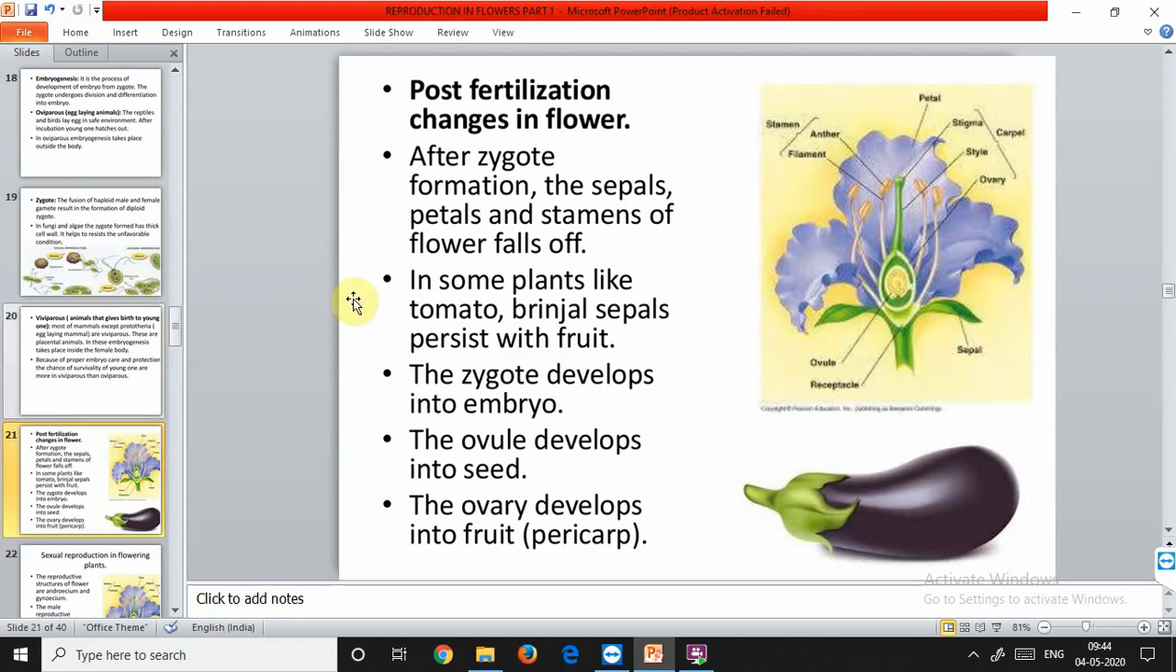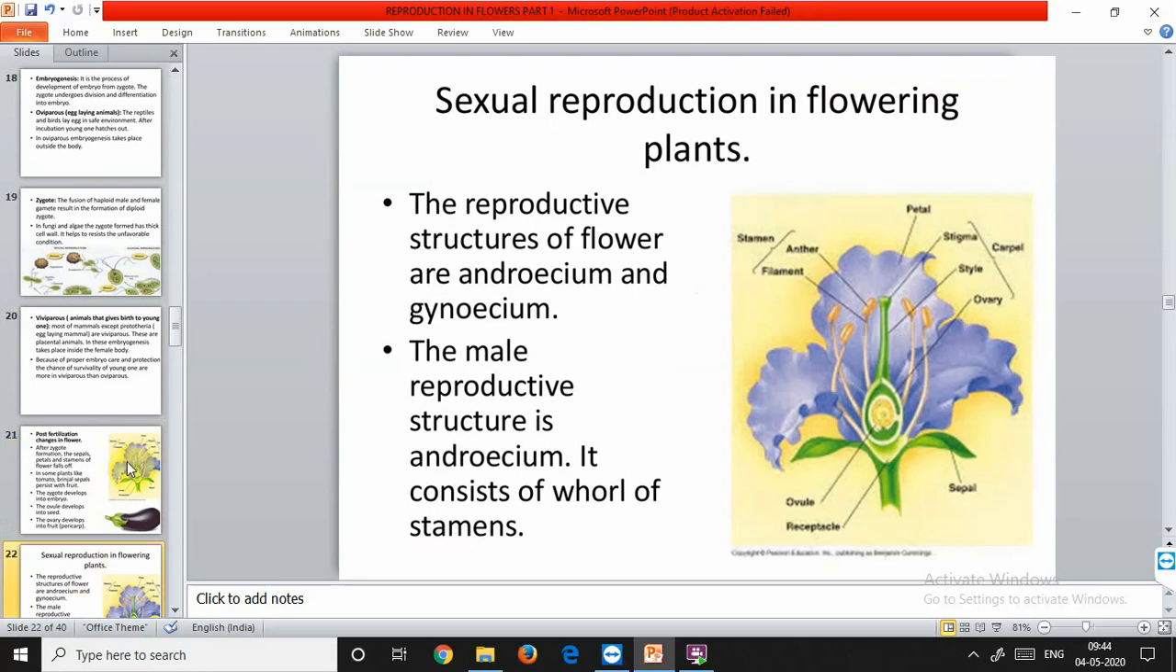So now we'll talk about the post-fertilization events in flowers. Before discussing the post-fertilization events in flowers, we'll discuss the different parts of a flower. So what is a flower?